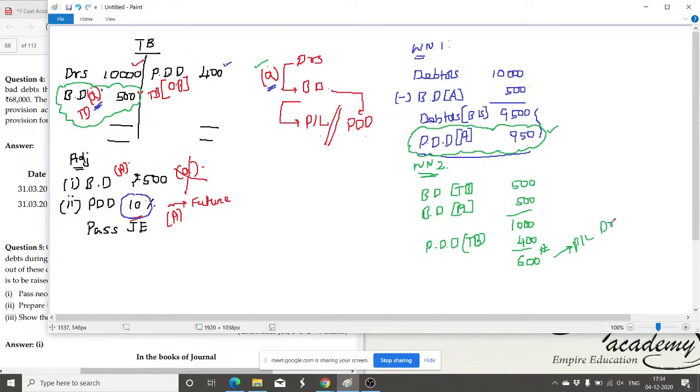Not only this, for the forthcoming year we expect another loss. For that another 950 is supposed to be created. This should also be debited to the P&L account. So both the values will be debited in the P&L account. So the ultimate amount to be debited in the P&L account is 1550.